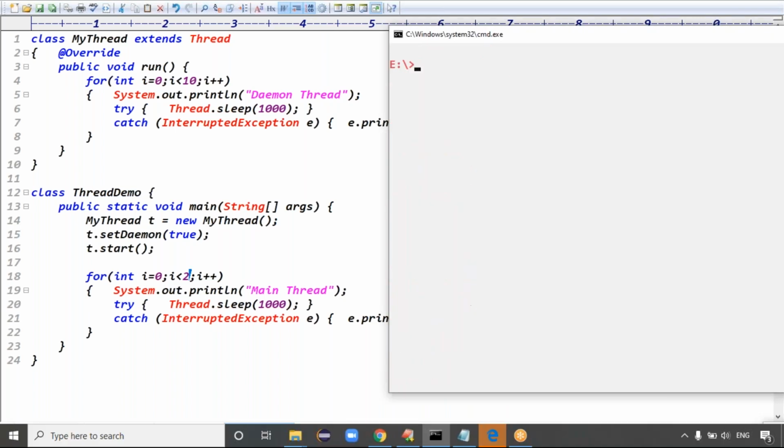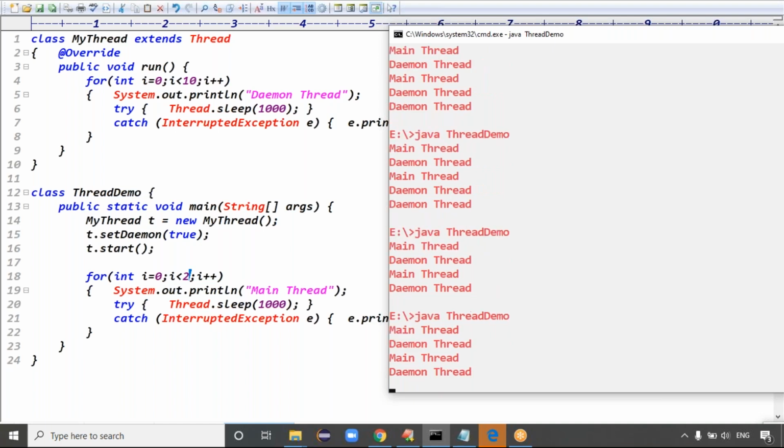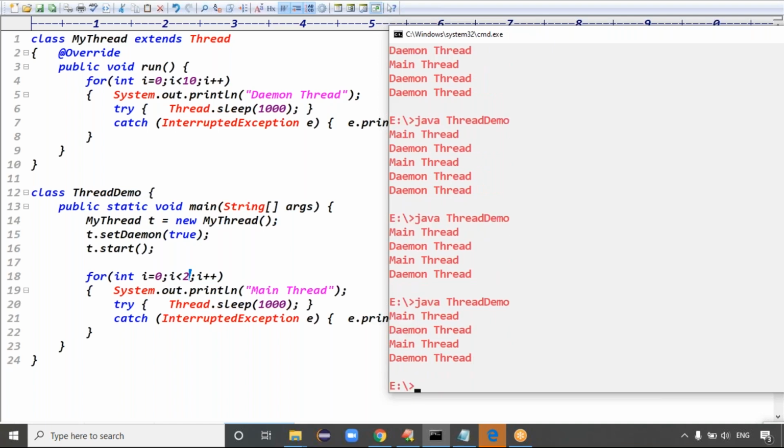But the daemon thread has to print 10 times. Is the daemon thread still working, or is it automatically stopping? That we have to see. The main thread completed 2 times. I think the daemon thread is stopped, or is it still executing? Stop. Yes, the daemon thread is stopped, right? Exactly. Once the main thread completes its execution, the daemon thread is automatically stopped, right? Even though it has other work to do, it automatically stops.